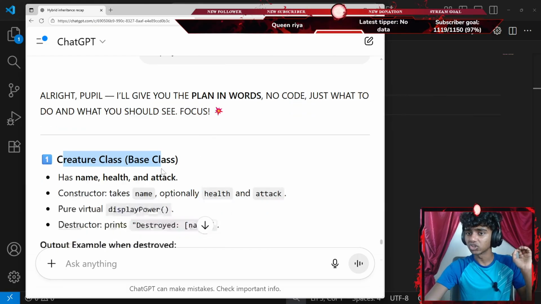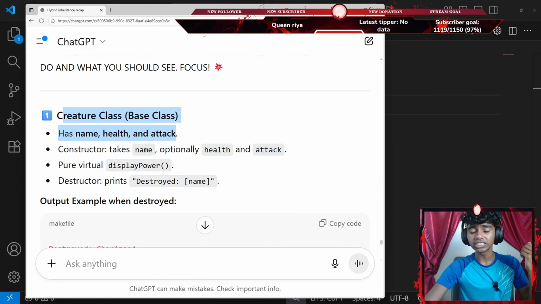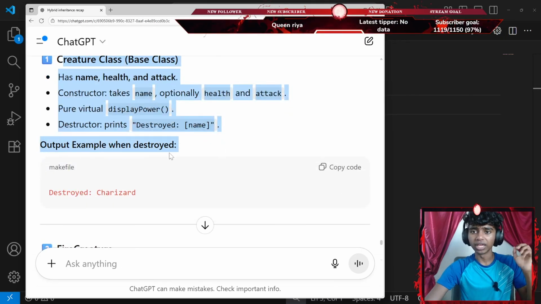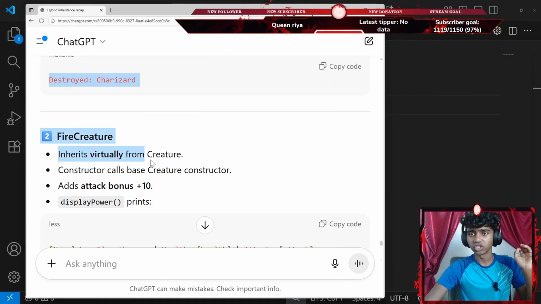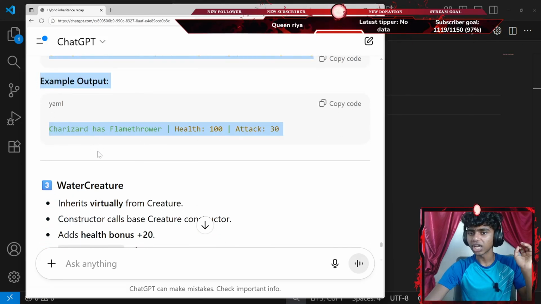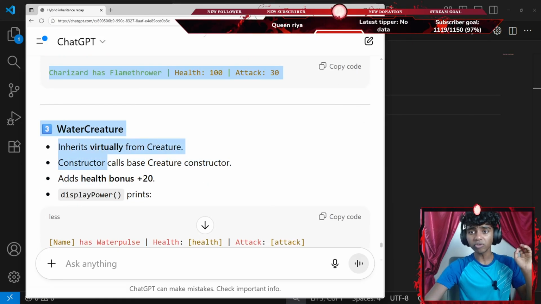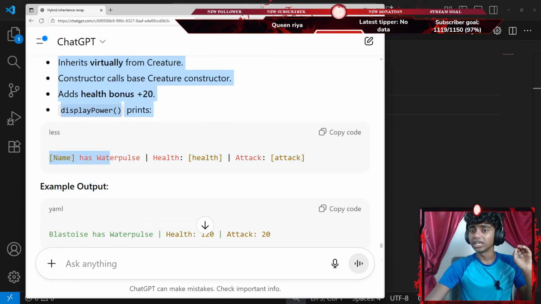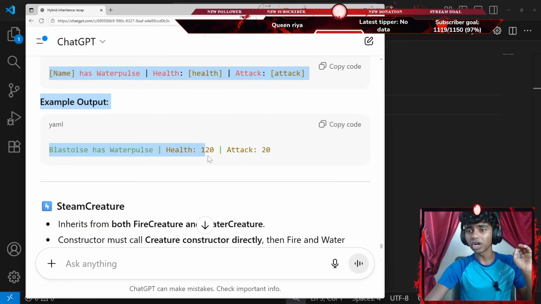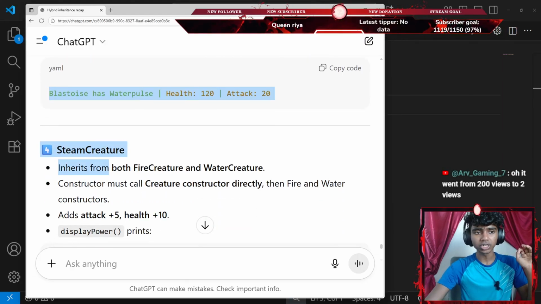So number 1, I've got to create a creature base class that has name, health, and attack data members, and then a constructor that takes name as a parameter with optional health and attack, and a virtual function to output an example message when destroyed. Fire creature inherits virtually, and I've got to do this output. Then water creature inherits virtually from creature, its constructor calls the creature constructor, adds health bonus plus 20. Name has water pulse, health, attack, for example Blastoise has water pulse, health.